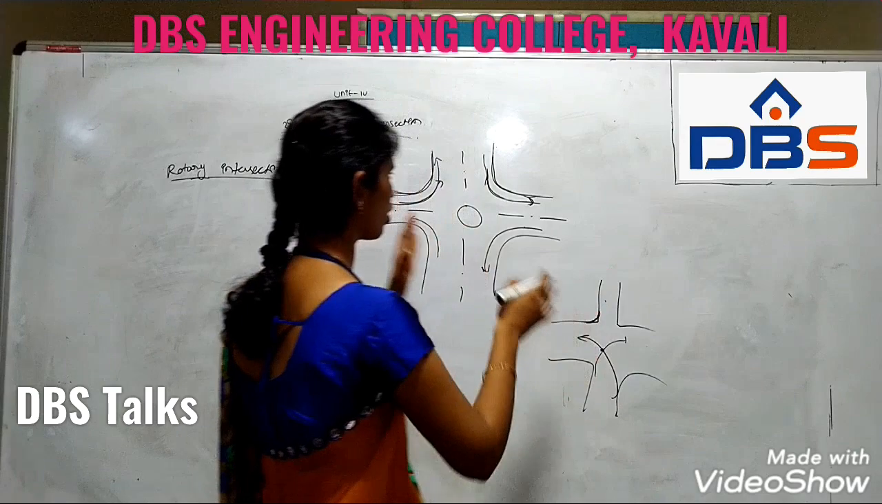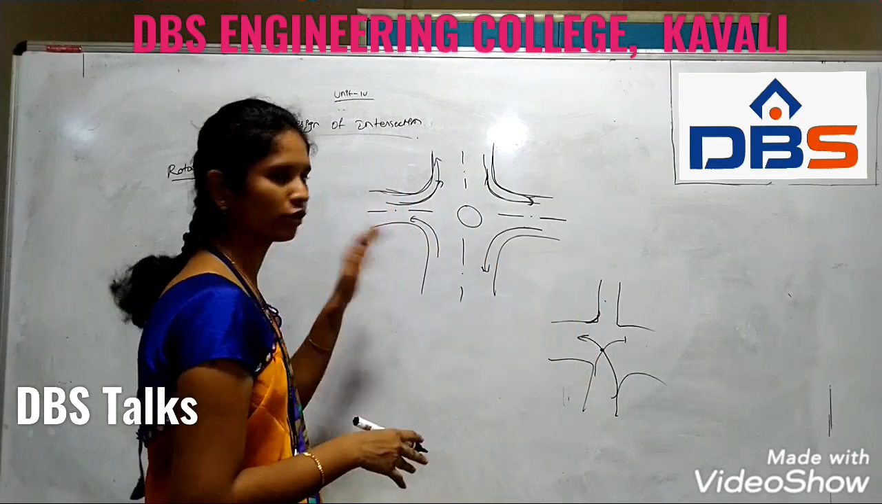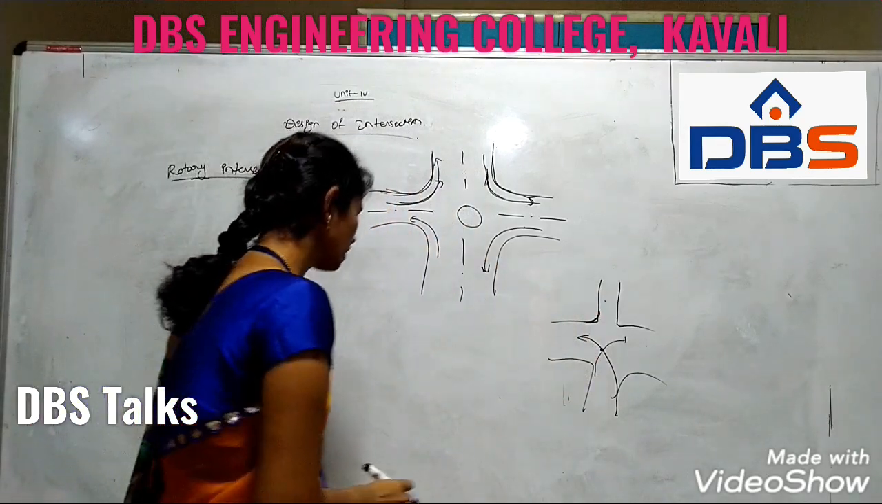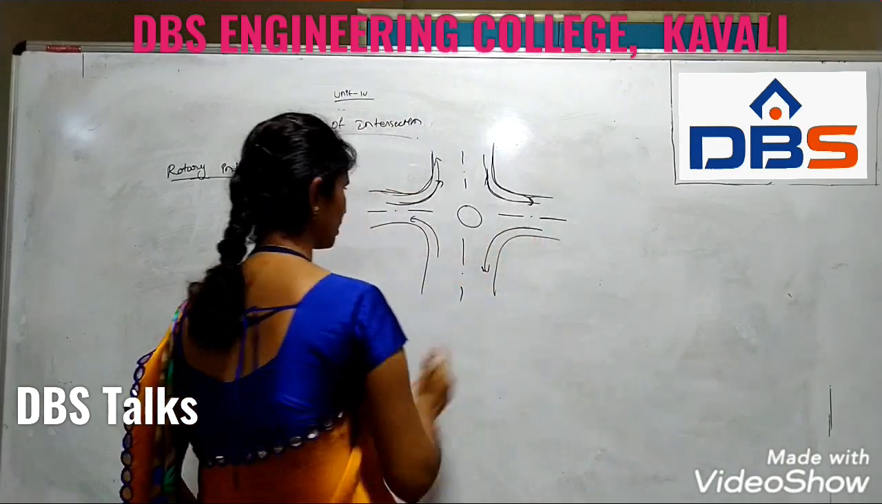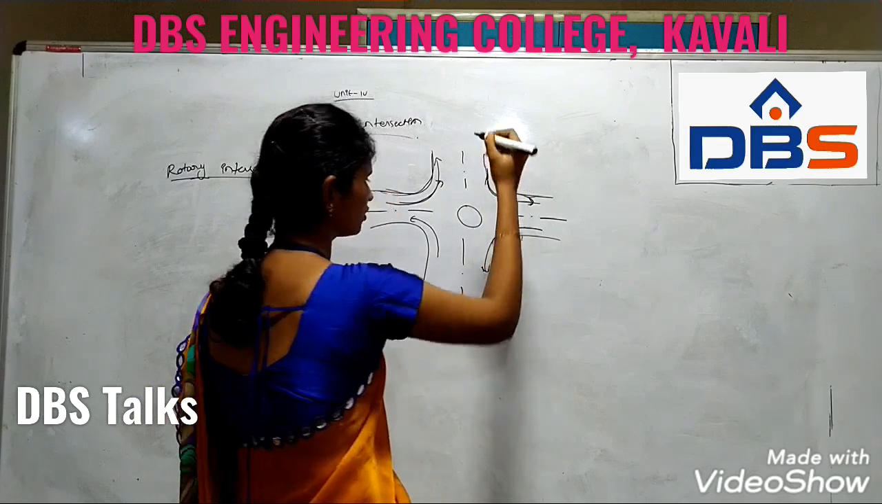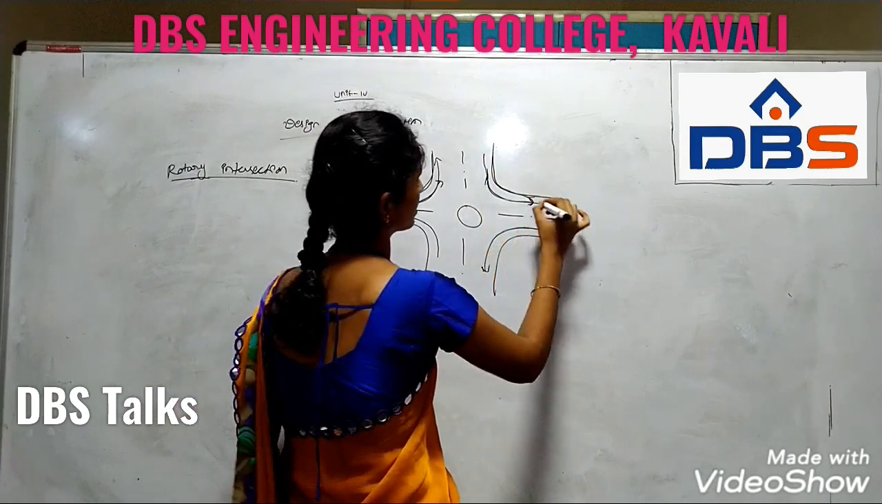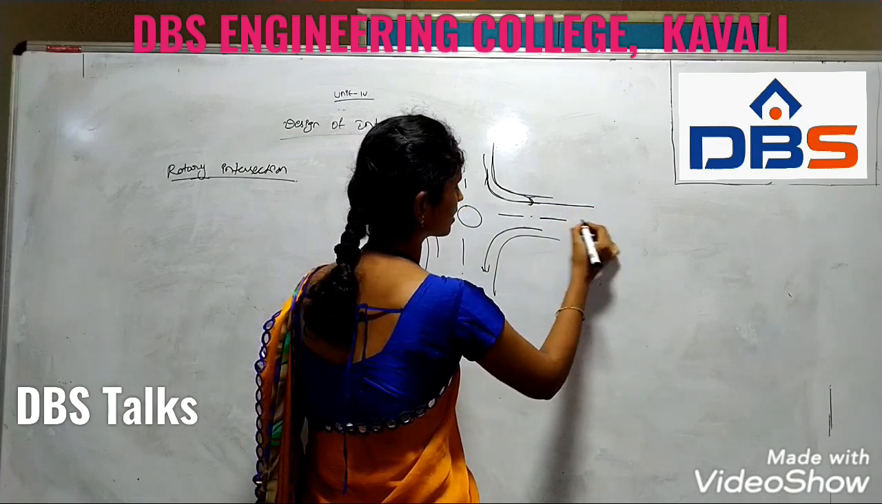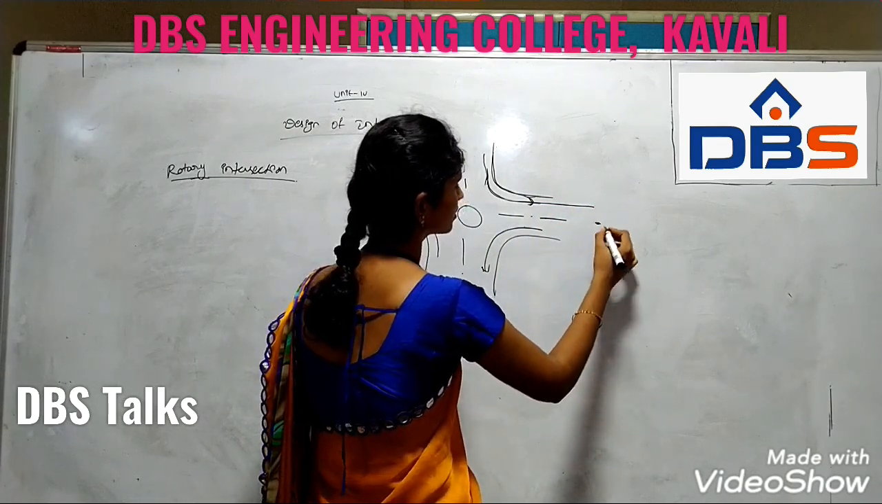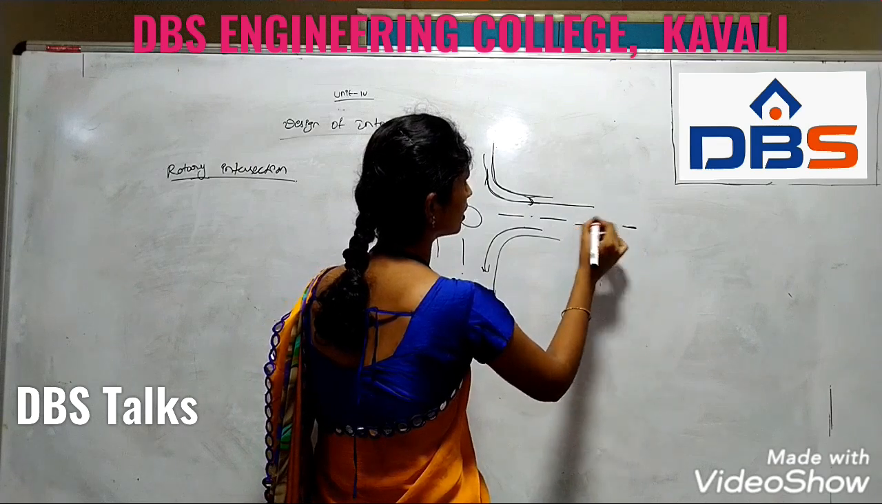So these types of conflict points will not be available in the rotary system. Here in the rotary system, vehicle conflict points will be provided. If we want to travel from here to here, we need to move along this road, where we provide the dividers with the dividing breakers.